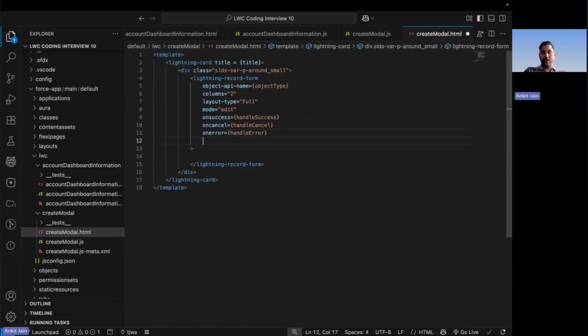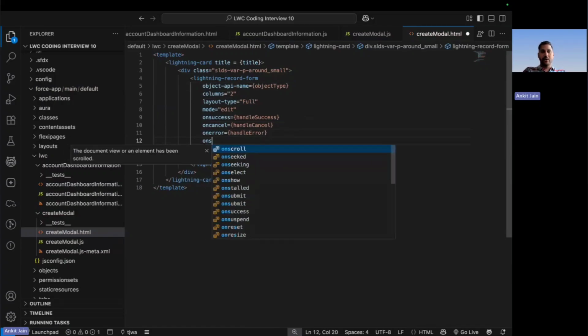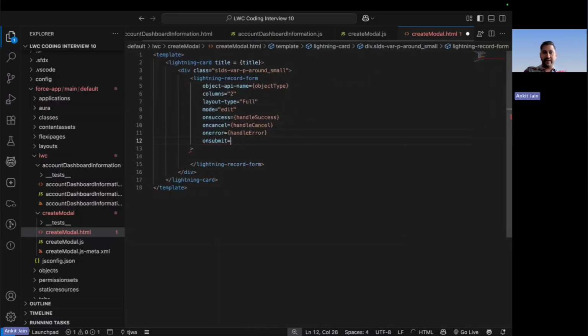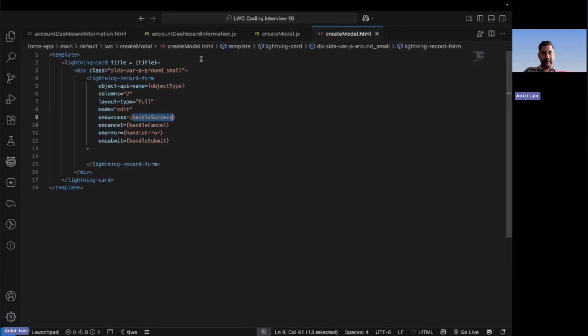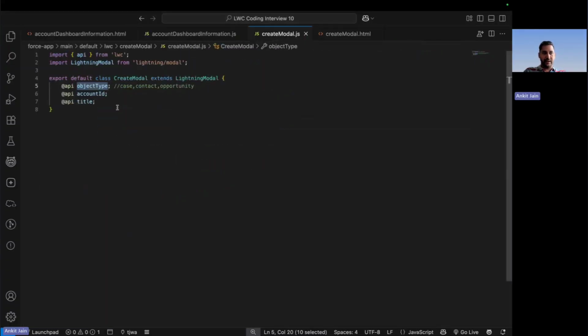One more thing, because on submitting the form, I want the record to be linked with the account. So here I will be using the on submit event as well and putting up here handle submit. So very simple. I'll be accepting the object type, I'll be accepting the title, and once the operation is successful or the operation has failed, accordingly I want to perform the different operations. So now let me put all these methods in my JavaScript file. So very first thing here is the handle success method.